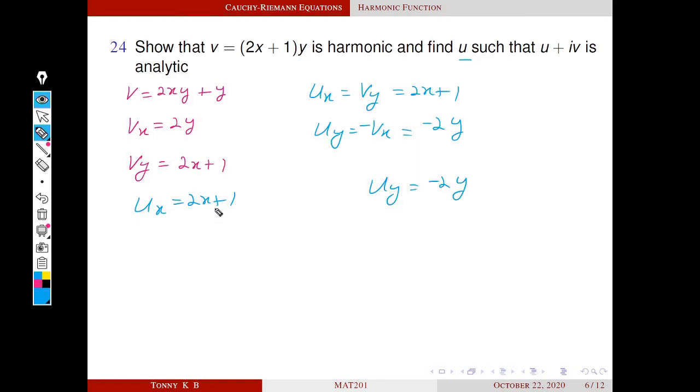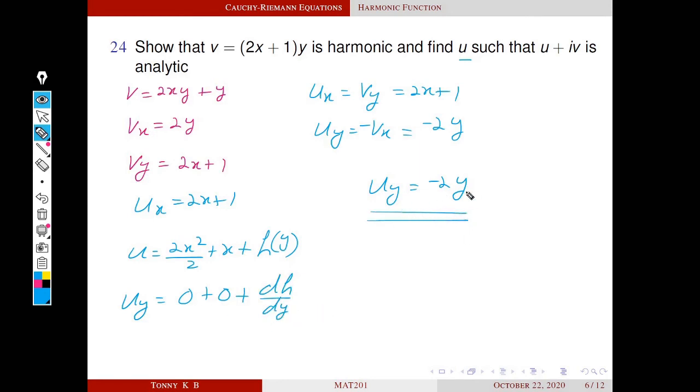Then first integrating this equation with respect to x, then we get u equal to x square plus x plus a constant of integration. Here u is a function of xy and integration is with respect to x, so the constant of integration is a function of y. Next we differentiate this equation with respect to y. So this term is 0, this term is also 0 because differentiation is with respect to y. This becomes dh by dy. This is our uy, which is minus 2y. Now uy equal to dh by dy. Comparing these two, we get dh by dy is equal to minus 2y.